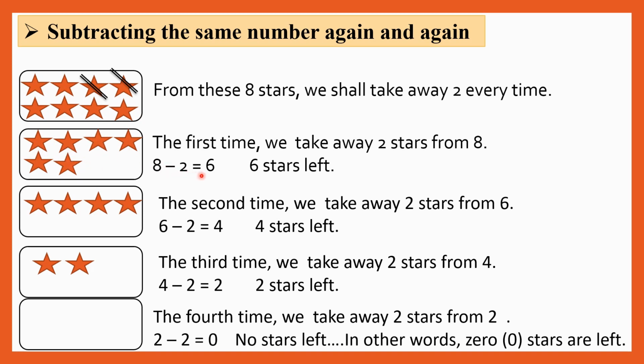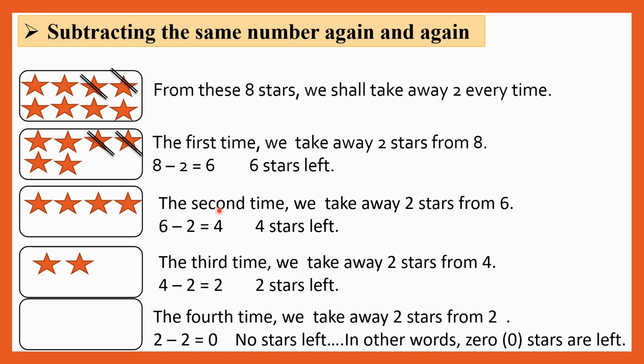So 8 minus 2 is equal to, yes, 8 minus 2 is equal to how many stars left here? Let us count. 1, 2, 3, 4, 5 and 6. So there are 6 stars left here. Okay, now next. The second time we take away 2 stars from 6. So second time we have to take away 2 stars. Okay, 1, 2. So how many stars are remaining here? 1, 2, 3, 4. Yes, so there are 4 stars here.